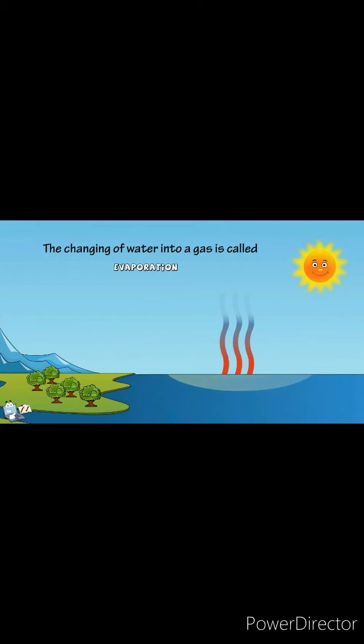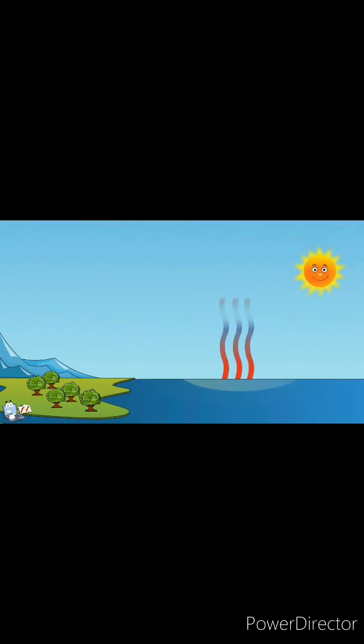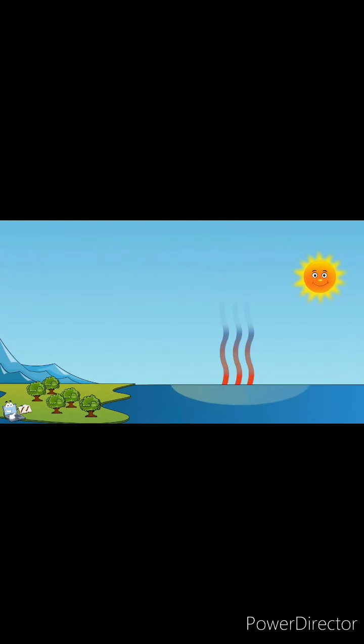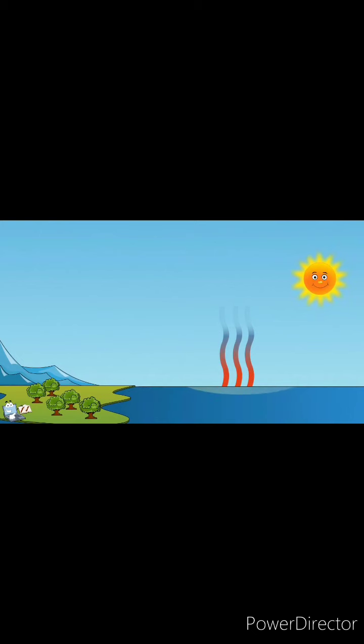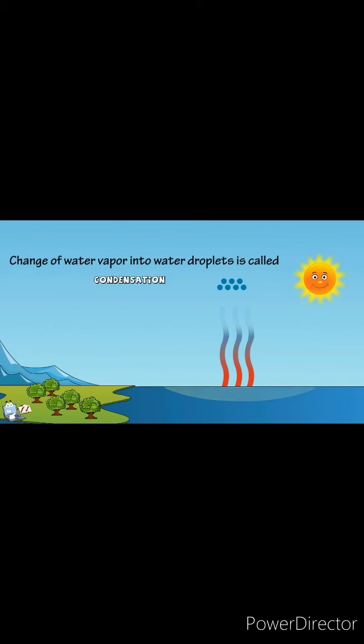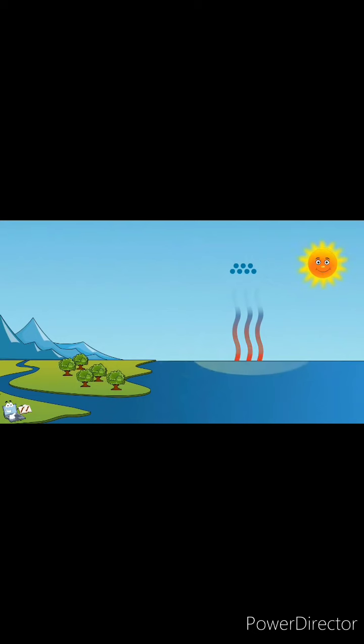Because gas is lighter than liquids, water vapor rises up into the sky, and it moves further away from Earth's surface. In the sky, the water vapor cools and changes back into tiny water droplets. This change of water vapor into water droplets is called condensation, and it's the opposite of evaporation. Clouds are made up of tiny water droplets, so when condensation occurs in the sky, clouds form and grow.